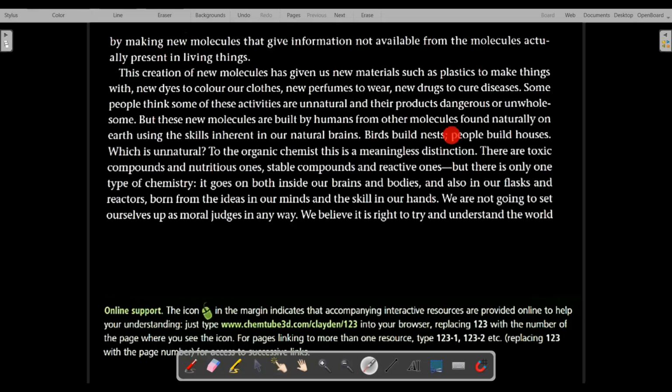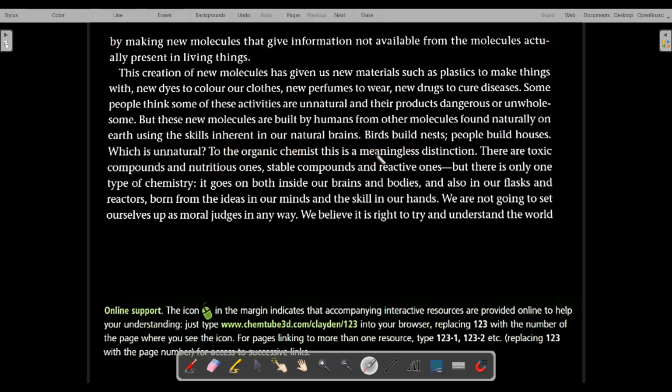So birds build nests, people build houses, which is called unnatural. Now the author is asking, if you accuse us of making unnatural things, then even birds are building nests. Nests are not available naturally; birds are making the nests. So if you accuse us of doing some unwholesome thing, then even birds are doing that. So we are doing nothing wrong. That's what the author wants to say: there is nothing unnatural in it.